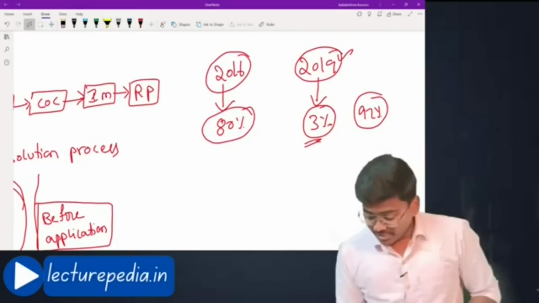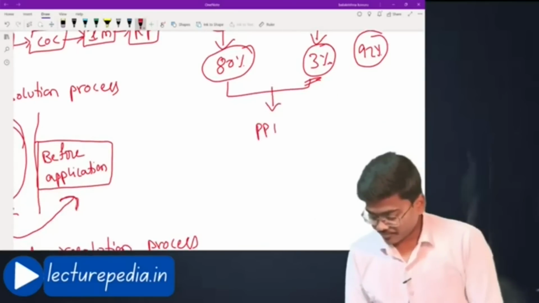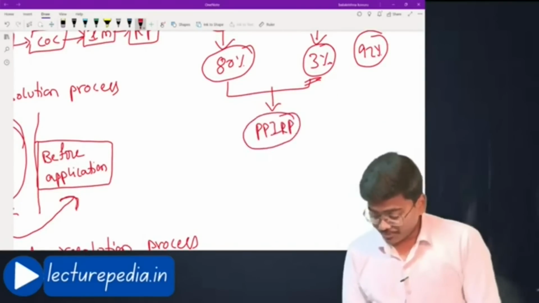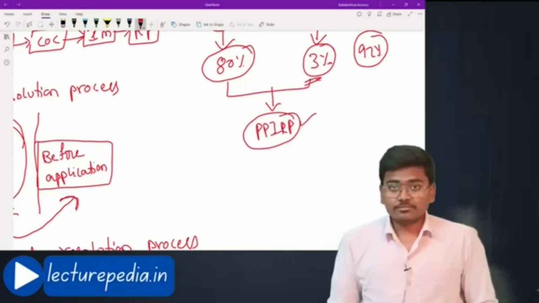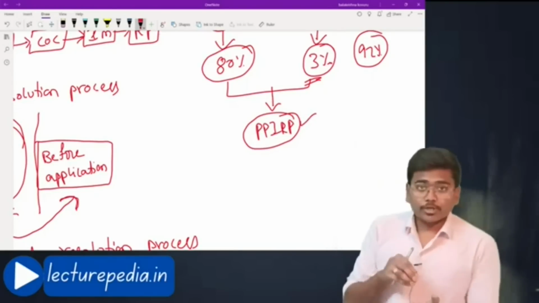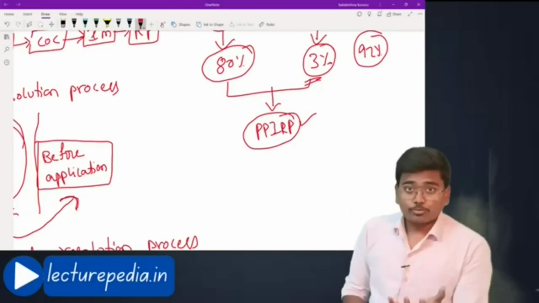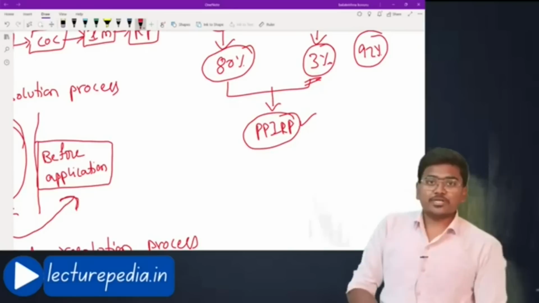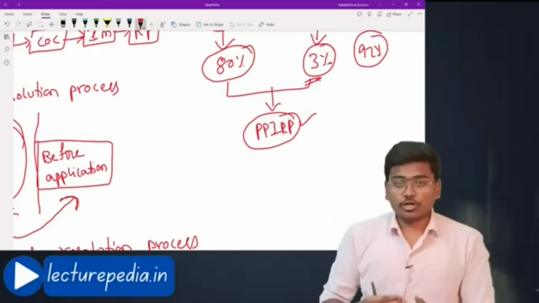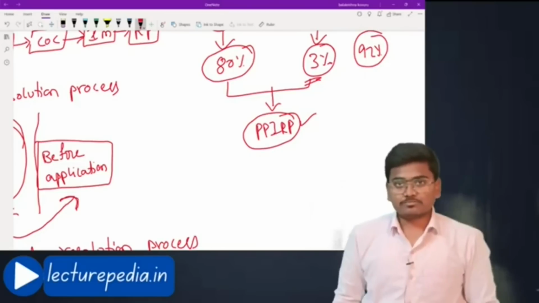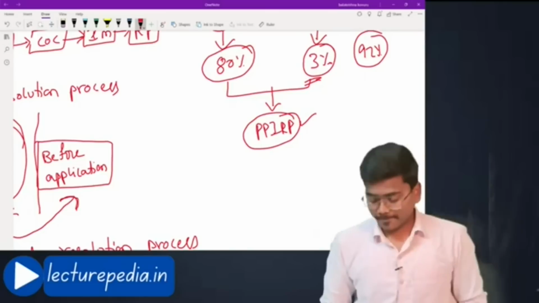Thereby, to deal with this, PPIRP was introduced, wherein once a PPIRP application is initiated, the management of the corporate debtor will not be transferred to the resolution professional. The management of the corporate debtor will remain with the existing management only. This is the benefit given under PPIRP, thereby encouraging corporate debtors to initiate applications to resolve their insolvency. Hope that is clear. This is one of the reasons.